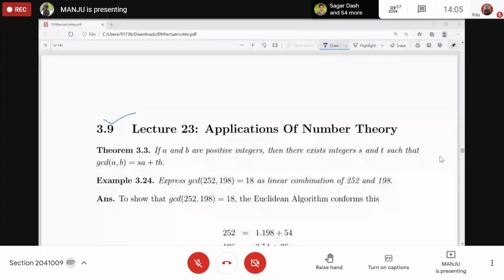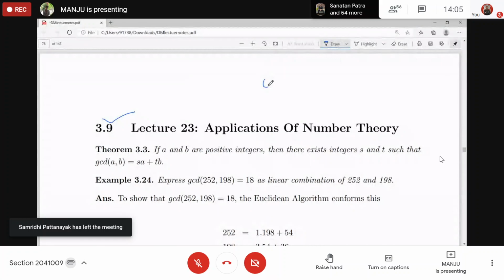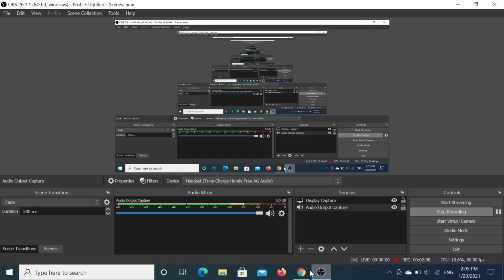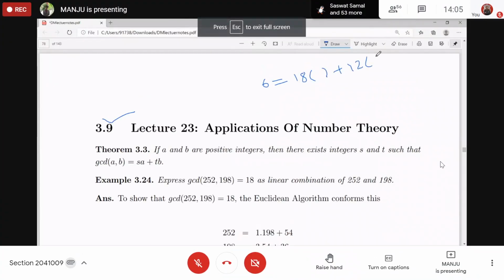Okay, got it? Yes, ma'am. So the GCD of 12 and 18 is 6. Can you write it as 18 into some integer plus 12 into some integer? Yes, ma'am. Tell me. Ma'am, 1 and minus 1. 1 and minus 1, right?